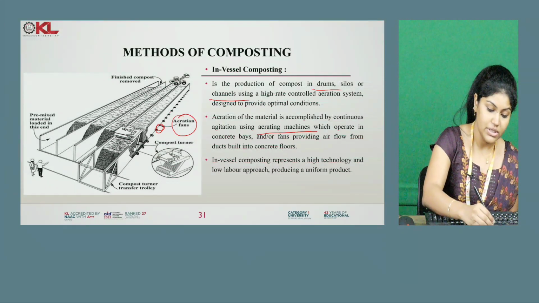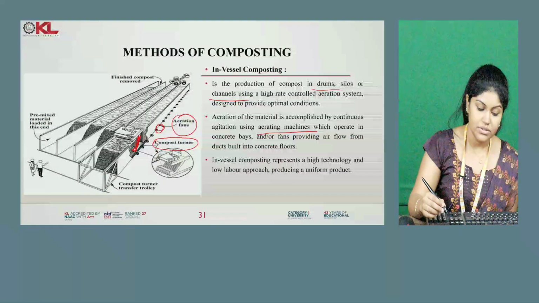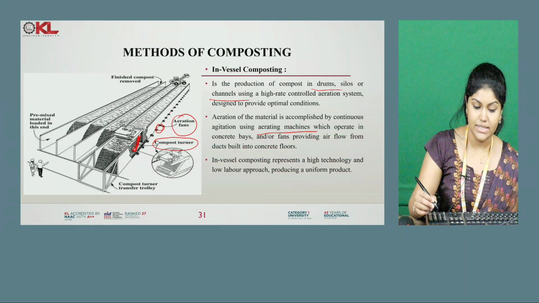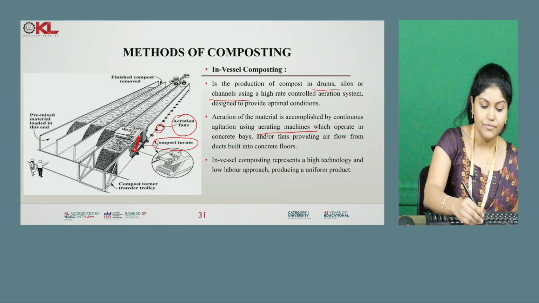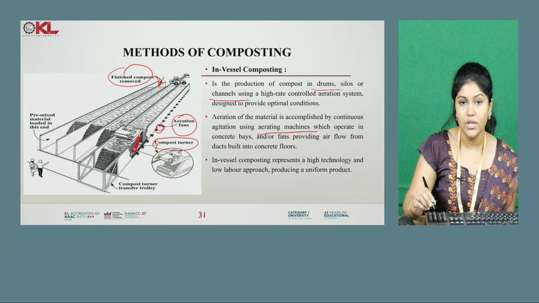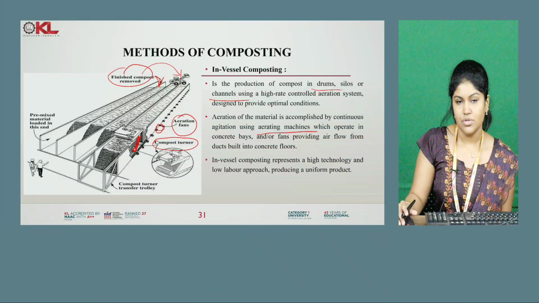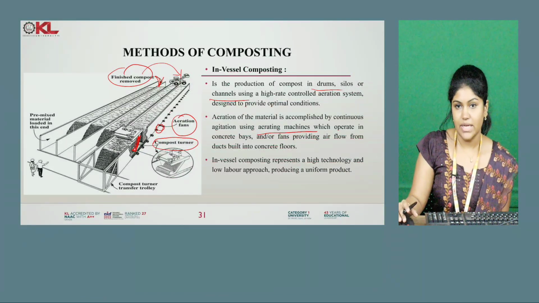This is the compost turner. You can see a button here. With that, compost turning can be done, so we can mix the compost properly. So the compost turner transfers that compost into the trolley, and pre-mixing can be done in such cases. So the finished compost will be removed from this side. From this end we will be removing the finished compost and we will put that into the truck. So this is how a channel works.